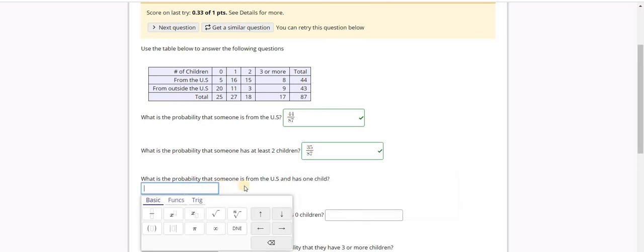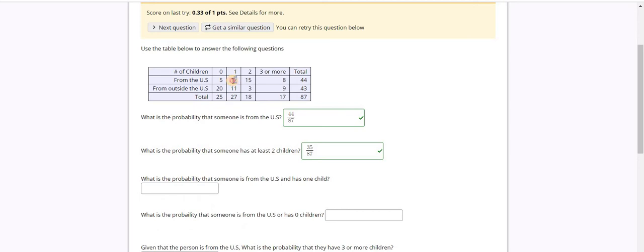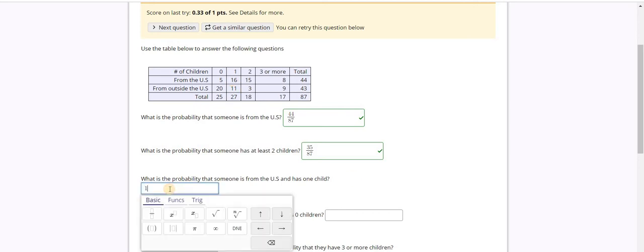What is the probability that someone is from the US and has 1 child? So when it's an AND event, I have to find the number that satisfies both of these categories at the same time. So I'm looking for all of the people in this survey who are from the US and have 1 child. So how many people are there? That is exactly 16 people out of the 87.